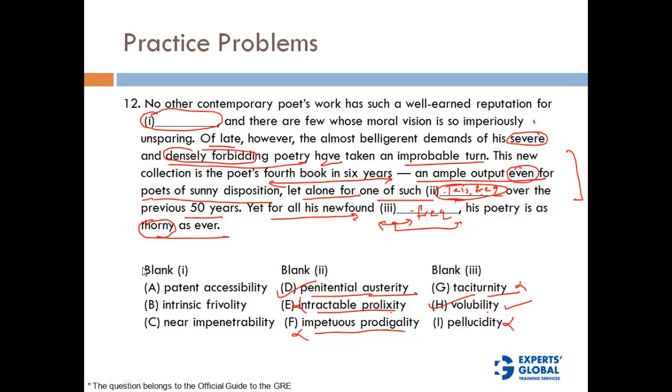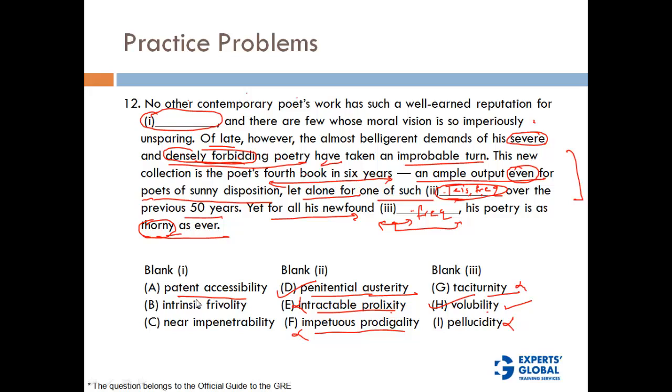Now let's come to the first sentence. What do we know about this person's poetry? We know that it is severe, it is thorny, it is densely forbidding. No other contemporary poet's work has such a well-earned reputation for densely forbidding poetry, for being severe, right? These are all the things that we can associate with the poet's reputation. So which of these words would go there?